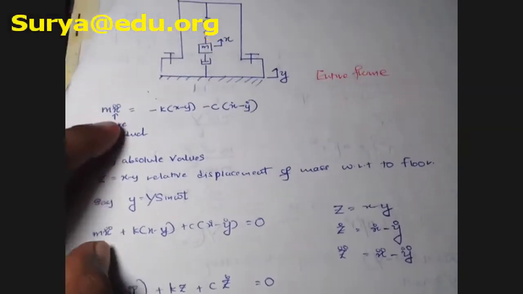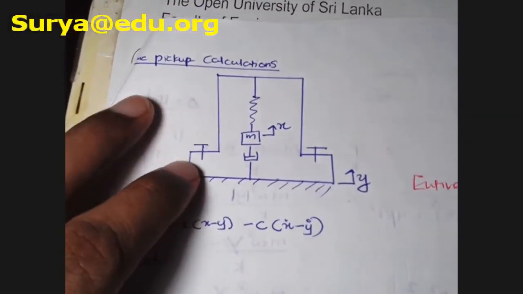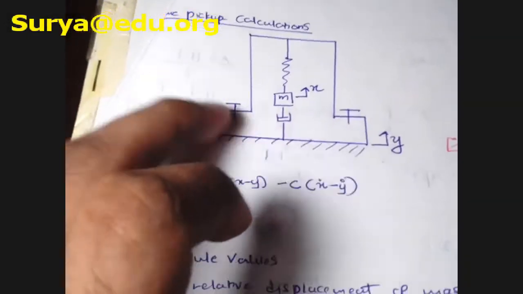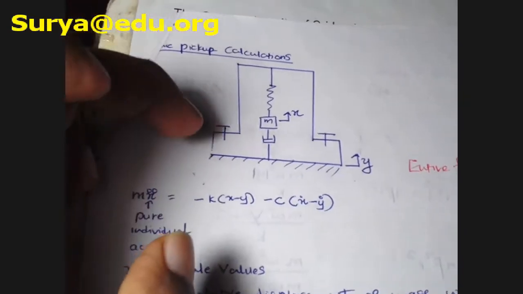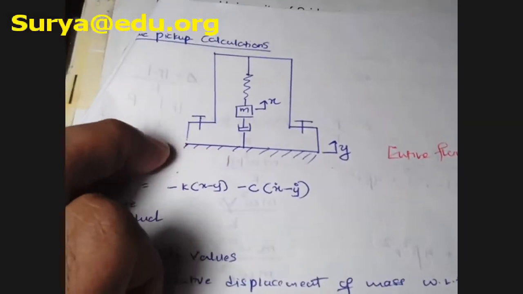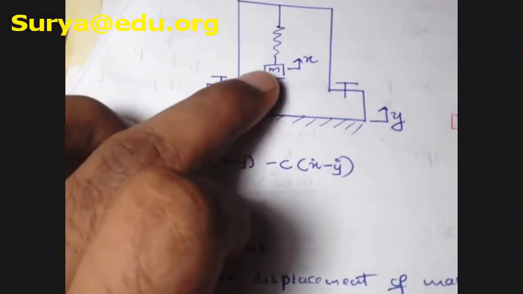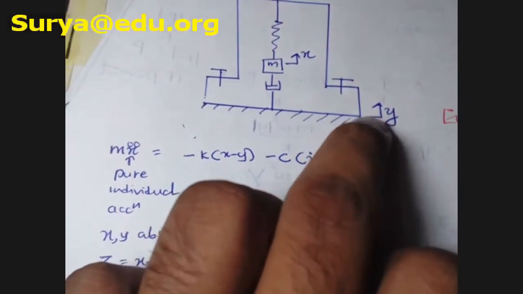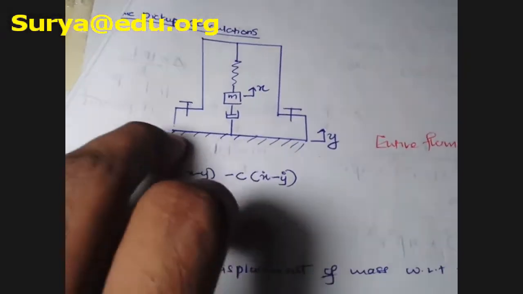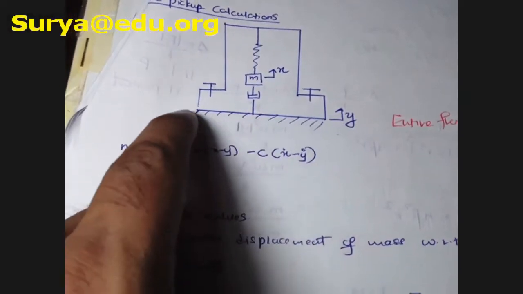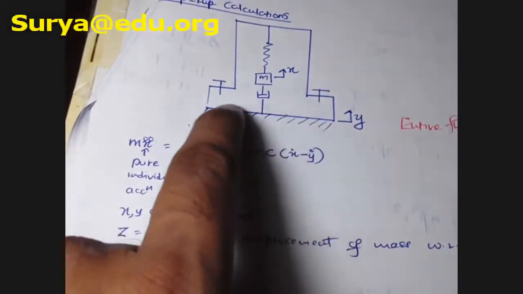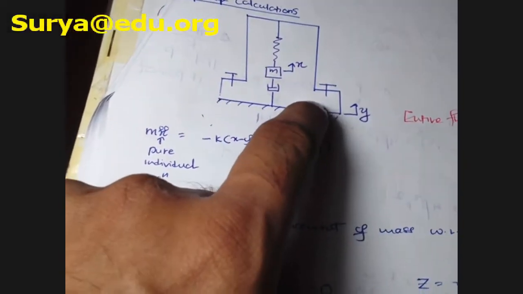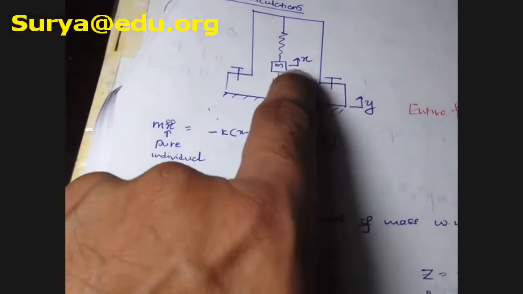Now let's focus on the seismic pickup. There is a calculation for it, so let's see how the internal procedure works. Just keep in mind that x is the motion of the mass m, and y is the overall motion of this frame. Careful, here you can see a larger interconnected frame. The overall displacement of the frame is y. So here x, here y.